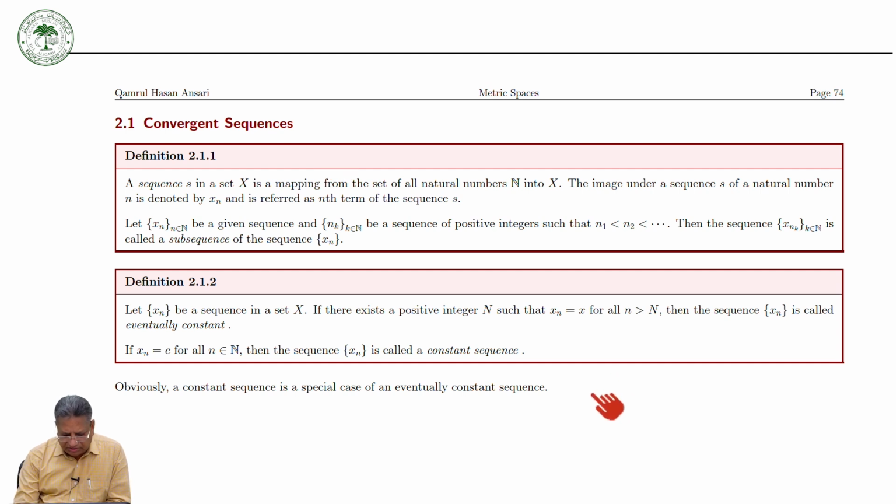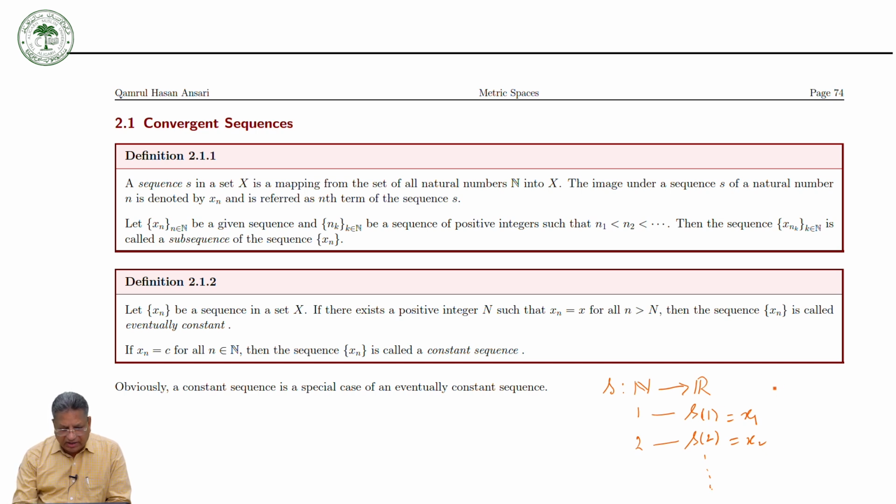A sequence is a mapping, a function from the set of integers to R. Then for 1 you will get S of 1, which we write as x1, and for 2 we get S of 2, which is x2, and continue in this way.